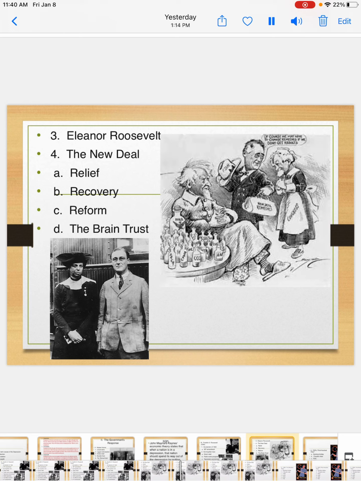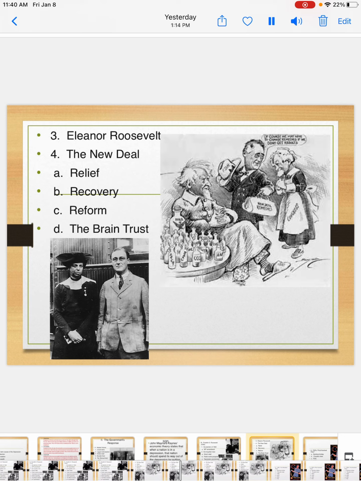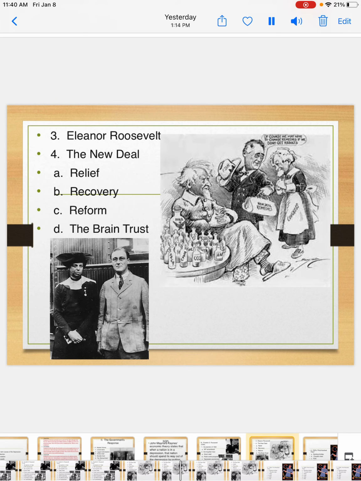Just like Teddy Roosevelt had the Square Deal, Woodrow Wilson had New Freedom. Remember, they all had different names to their policies and procedures. Well, this was the name of FDR's policy procedures. It was known as the New Deal. So they called it the New Deal, and there's a lot of information that goes underneath the New Deal. We're just going to briefly cover it to give you an idea.